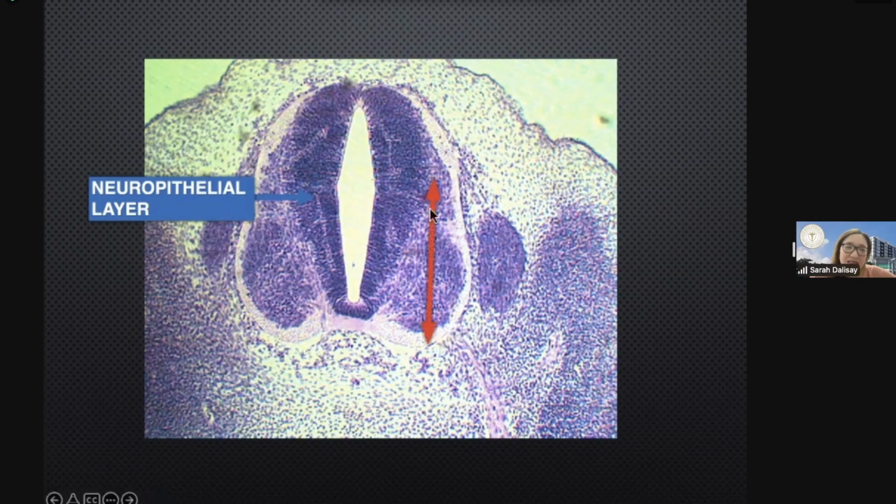This mantle layer will become the gray matter of the spinal cord. The outermost layer that surrounds the mantle layer is the marginal layer, which will become the white matter of the spinal cord.